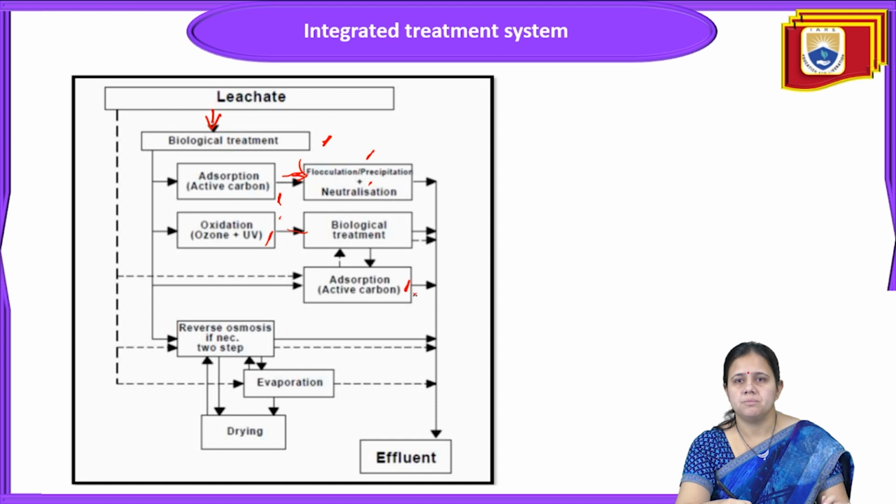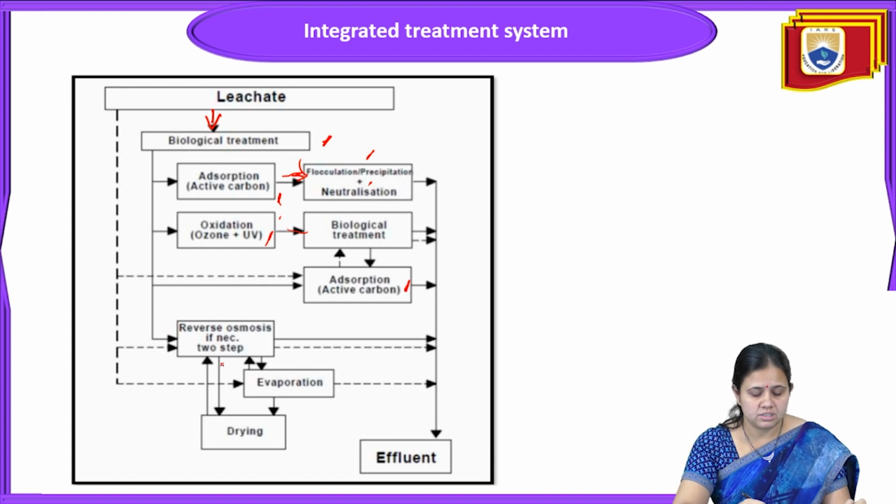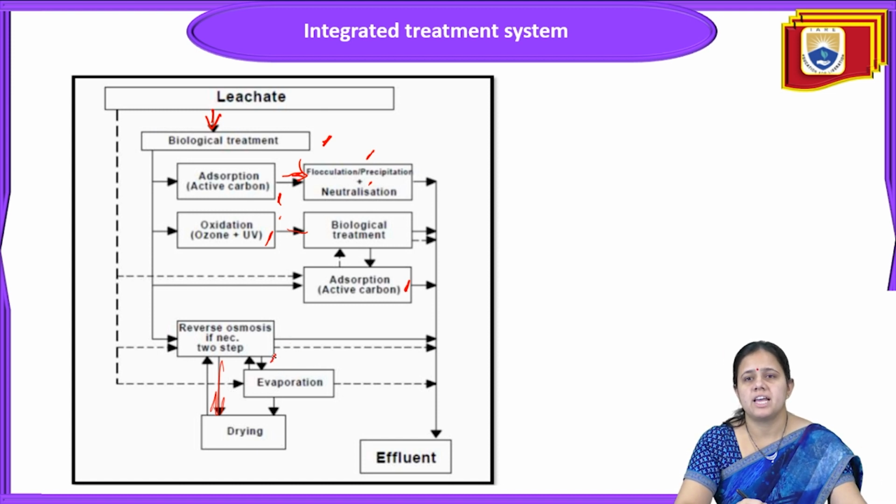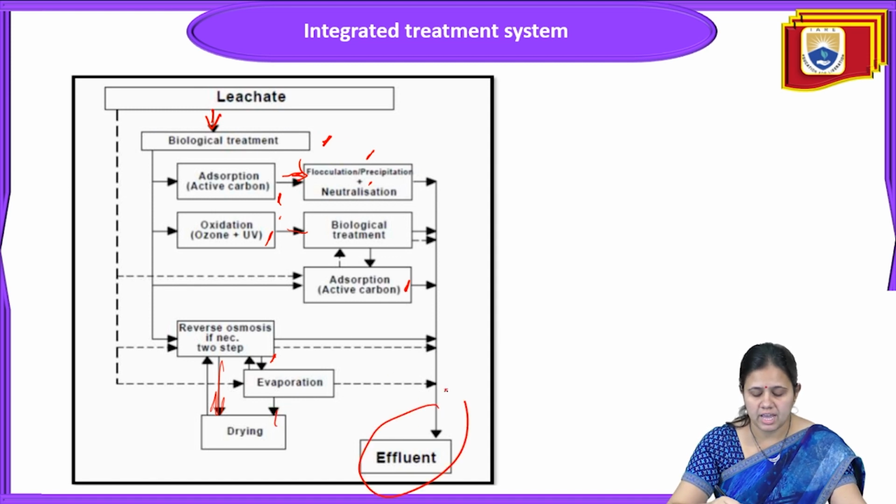From the leachate, reverse osmosis will be there, if required; it is a kind of two-step process. After this reverse osmosis, it will go directly to the drying condition, or sometimes from the drying condition it comes back to the reverse osmosis and starts again. Next is evaporation. From some drying, evaporation will be there. So all will lead toward the effluent.